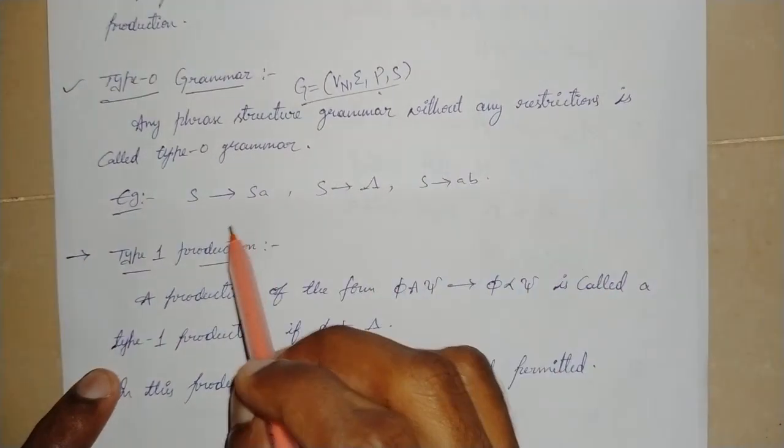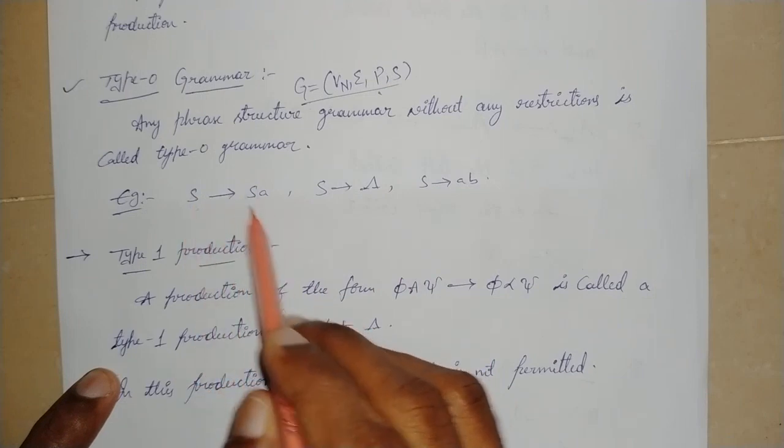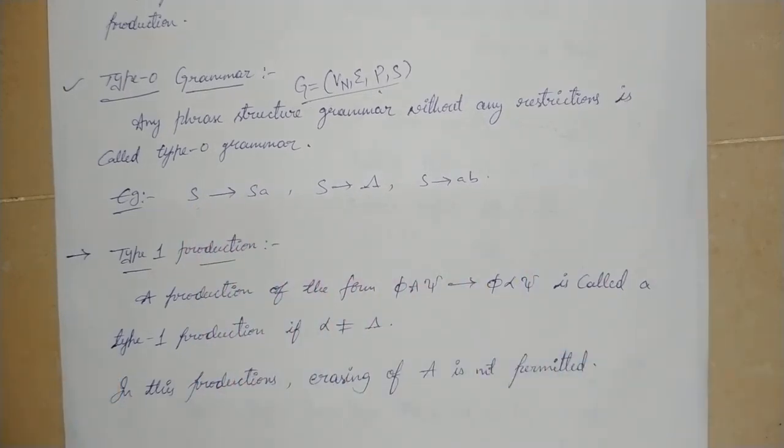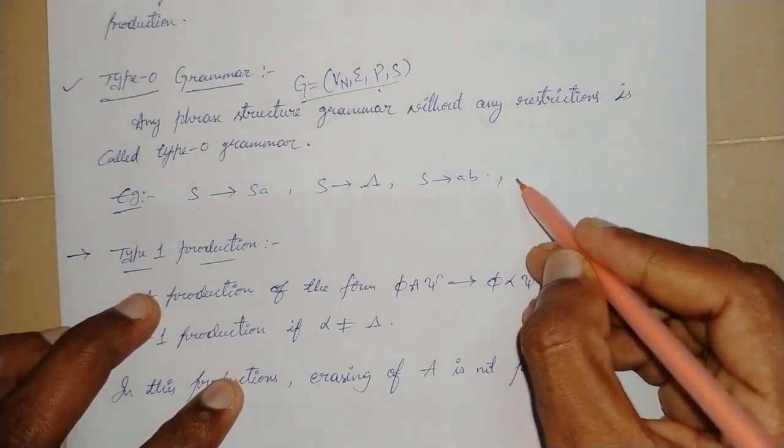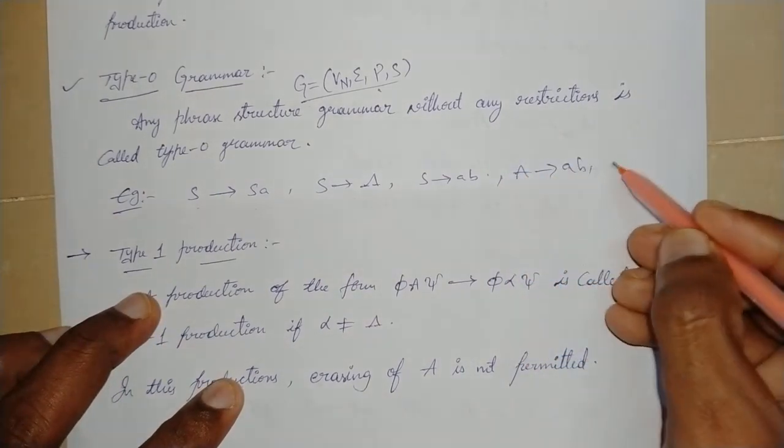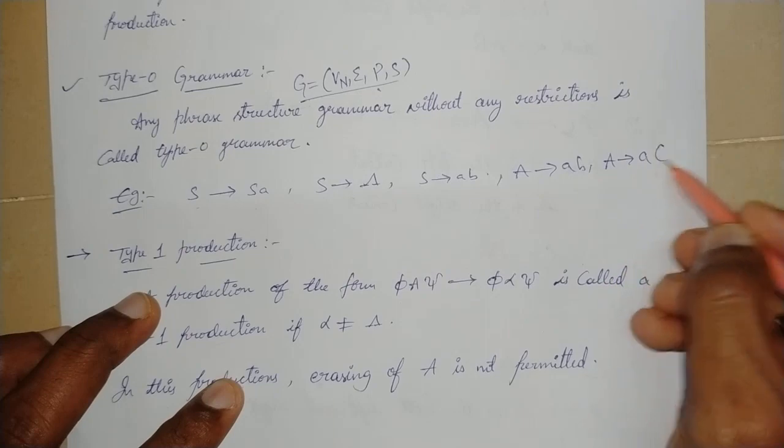Examples of the production rules: S replaced by A, A replaced by AB, or A replaced by AC.